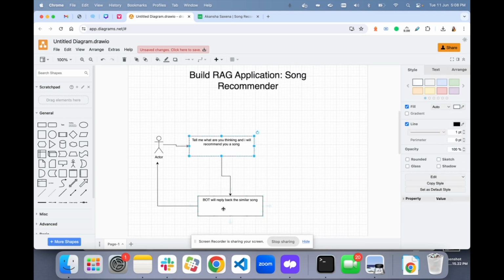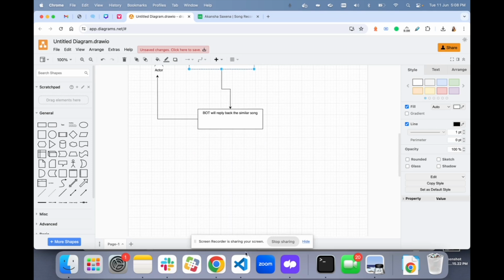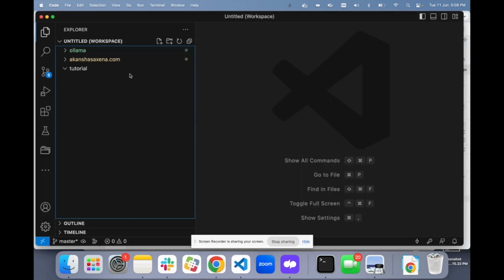And this bot is going to get this information from our database as well as from the full source, the full list of songs out there in the world, right? So let's build this. For this, as I've told you, we are going to use Python only. I have created a folder called tutorial, and here I'm going to create a folder called song recommender.